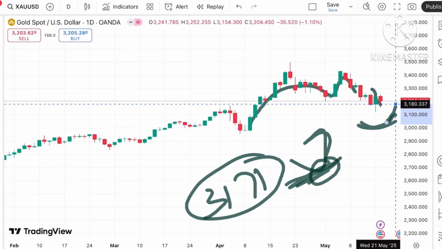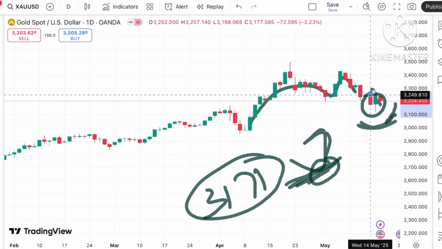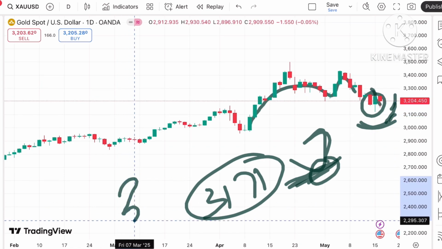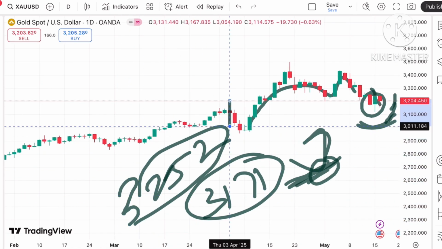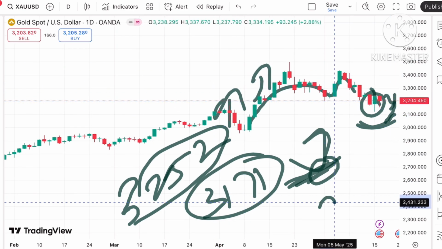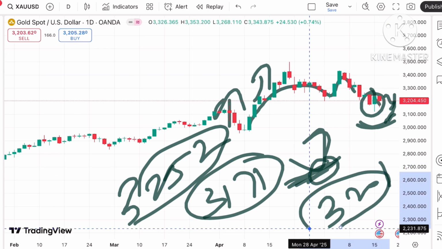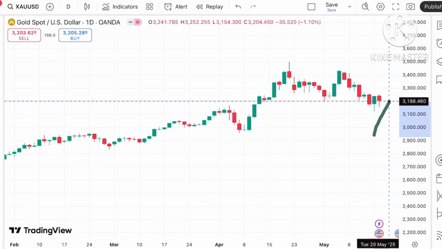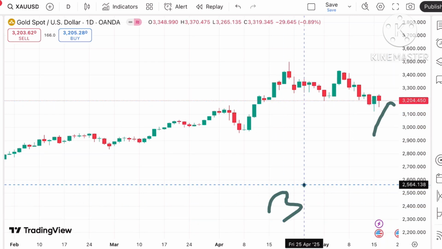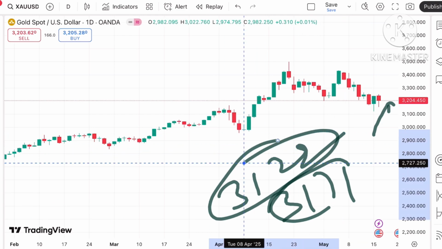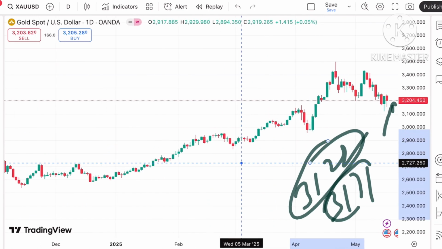So at this particular level, the last day what we have seen is that it is forming a green candle. So probability is high that if the price keeps moving towards a level of $3252, then a further upside we can see. But if it started going below a level of around 3201, then a further fall we can see, because this particular pattern is forming towards downside. So chances of going further low we can see towards 3171, and then it will fall below a level of $3122.